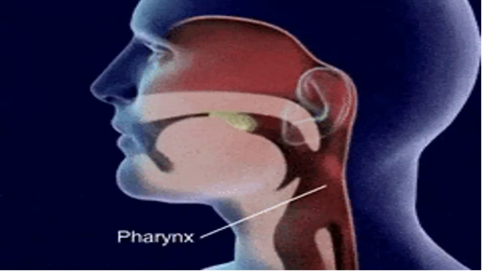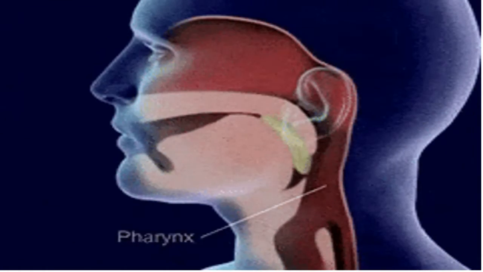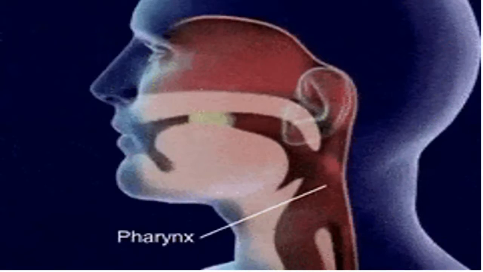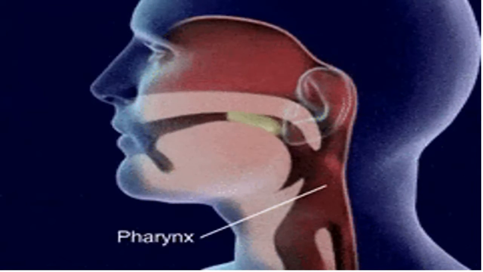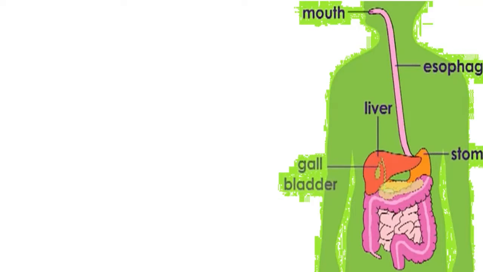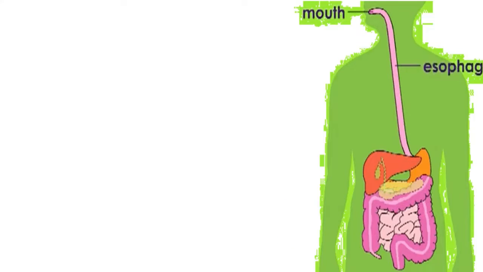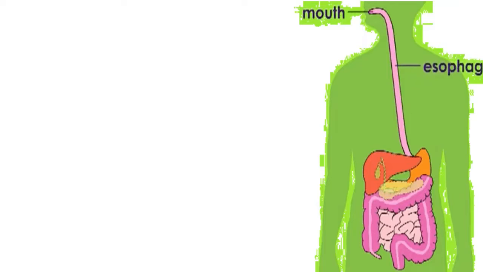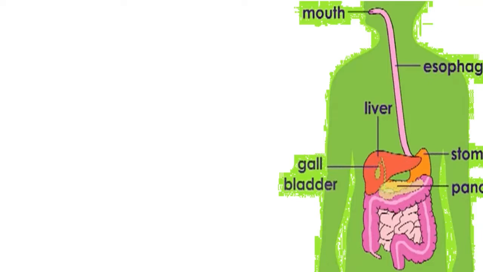When I talk about nutrition in animals, it is a very complex system which involves various steps. The very first step is you take in food, that is ingestion, and it goes into your food pipe. From the mouth, the food goes into the esophagus, the food pipe, and from the esophagus into the stomach, where the food is broken down into much simpler substances. After that it goes into the small intestine and then the large intestine, and from the large intestine whatever waste remains comes out through the anus, and whatever nutrients are absorbed go into the blood.